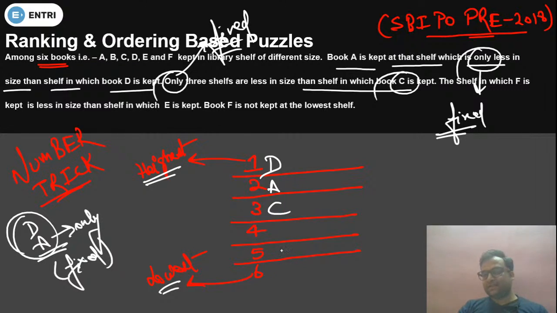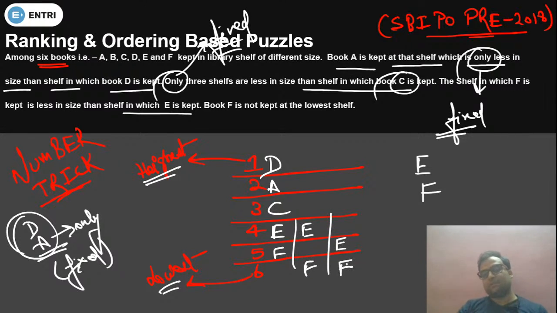So we have fixed D, A, C. Now the shelf in which F is kept is less than the shelf in which E is kept. Okay. So F is less than E. So E can come over here or F can come over here, or we can say E can come over here or F can come over here. So there are 3 possibilities. Okay. So we will use it further.